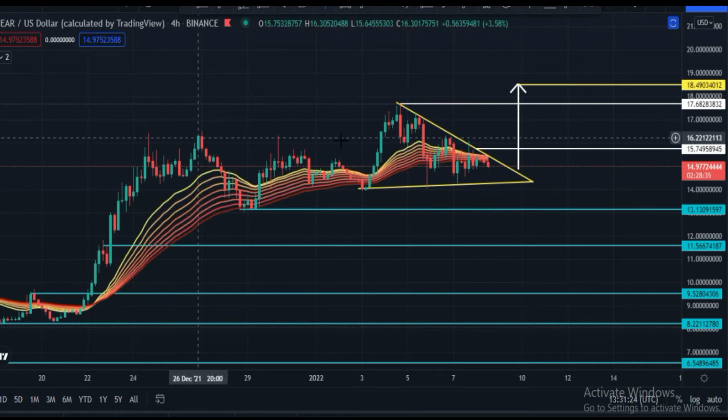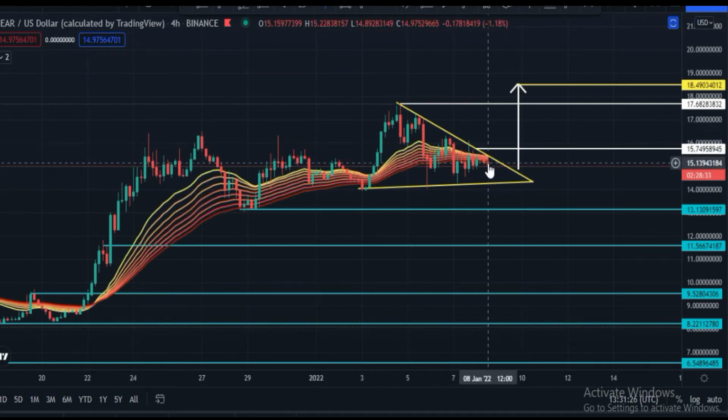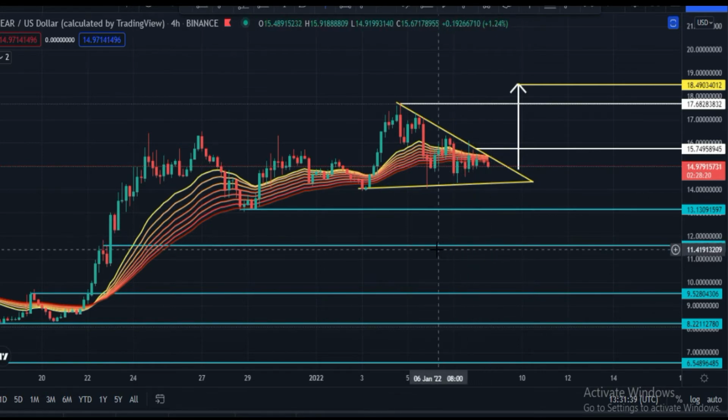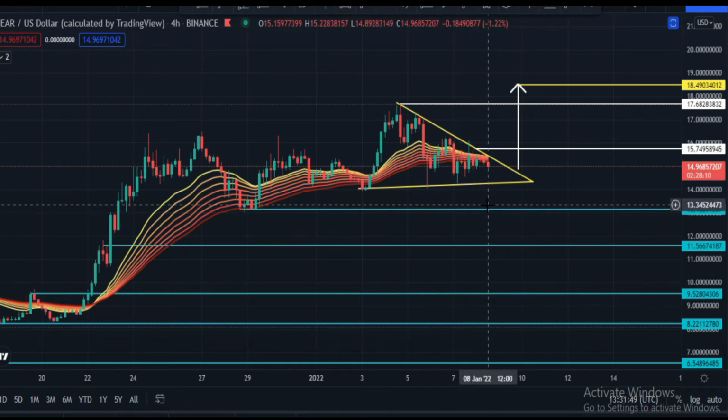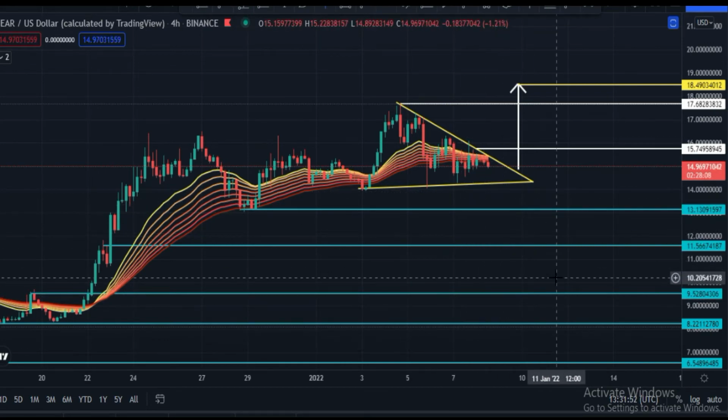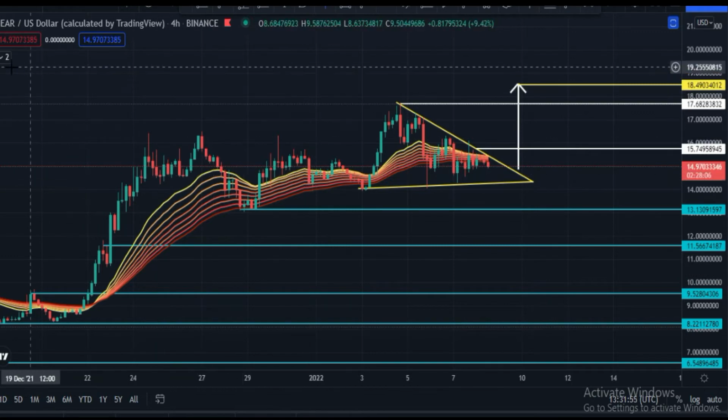Let me please show you some indicators. First of all, EMA ribbon. Unfortunately, candle is closing below this EMA ribbon, and that is a bearish sign. Maybe we may see price consolidation. Maybe price can go down to $14, $13, and maybe $12 price area, this area. And this is a very important area to hold. And if price breaks this area, next is 9.52. I don't think price can go down to hit this zone. I think this area is very important to hold, $13 and $12 price area.